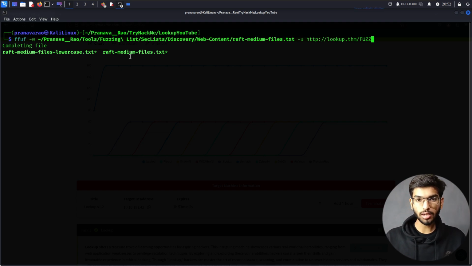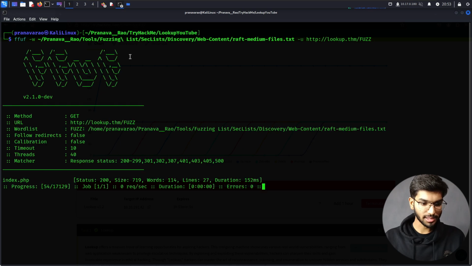After the domain name, it's going to be fuzzing for files. Let me specify it like that and press enter.